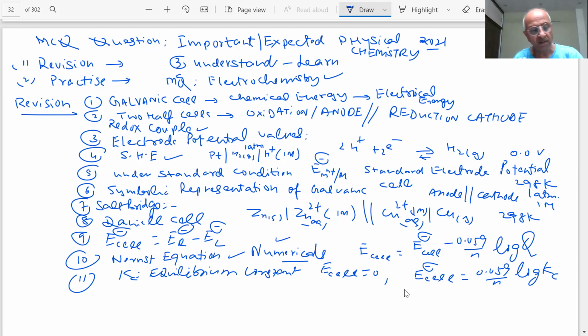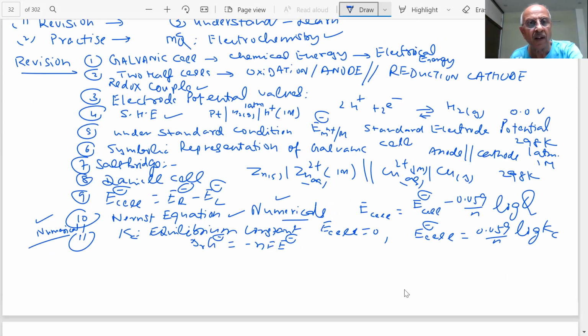Larger the Kc, more forward is the reaction. We are aware of that. And then E cell should be positive by using these formulas, students. Another formula was that we can also relate to the Gibbs free energy of the reaction, minus nFE. These formulas are important because numericals will be asked on this. So note every point because they are important questions, student. Okay.